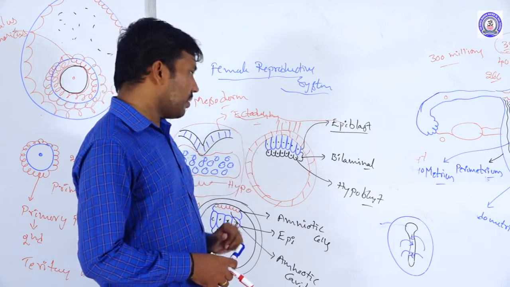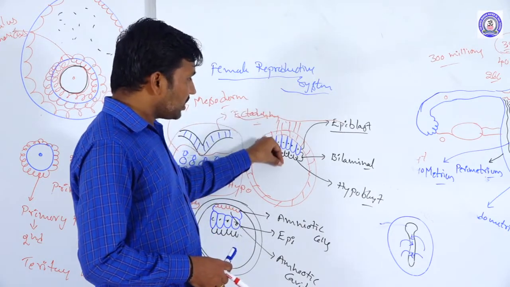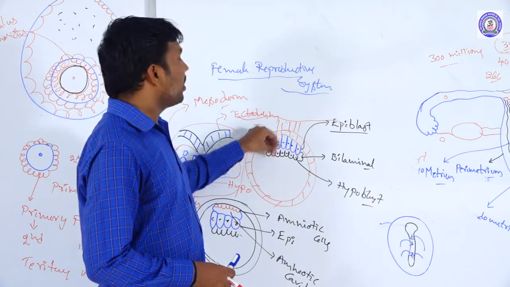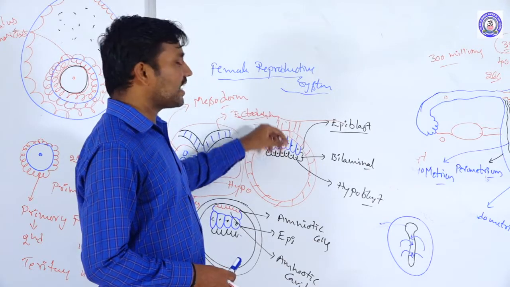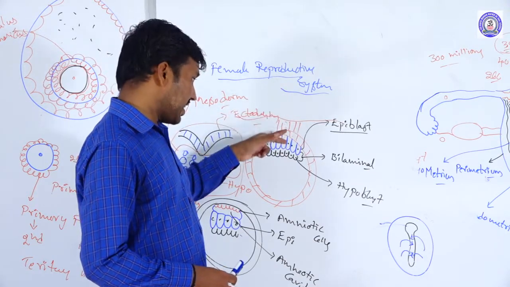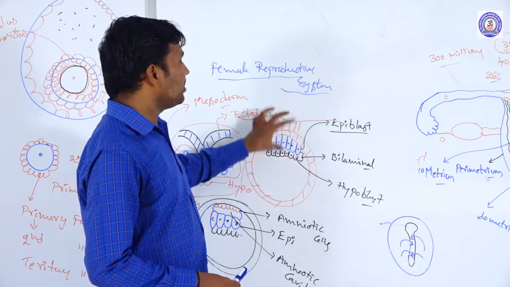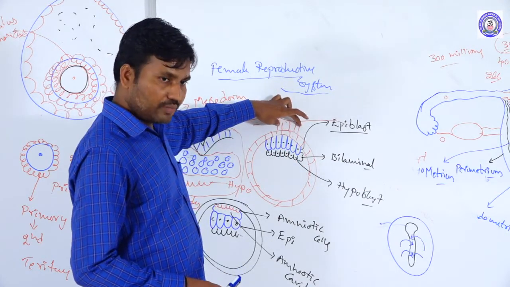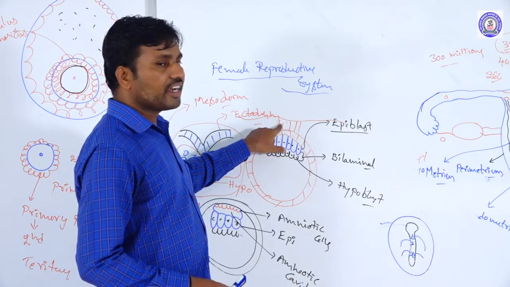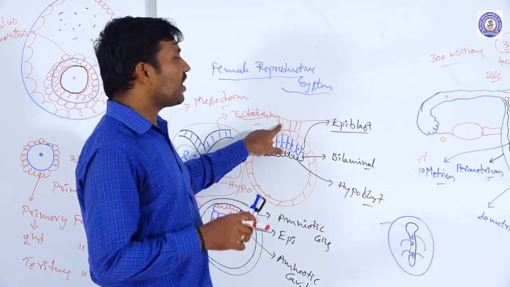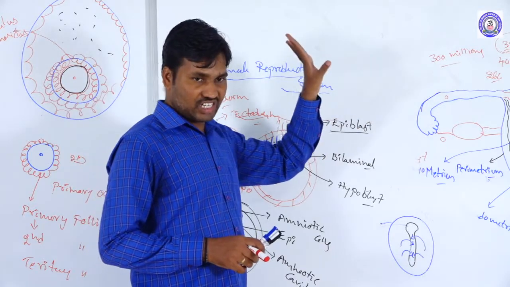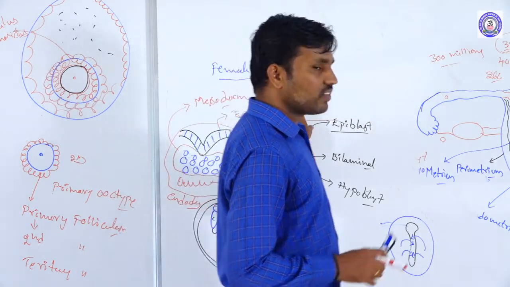So what is the use of the placenta? During the developmental stages, the supply of nutrients, transportation and exchange of gases, and the removal of wastes are all conducted by the placenta only. Not only that, it also secretes progesterone, which is required for the maintenance of the pregnancy. So this is the specification of the placenta.